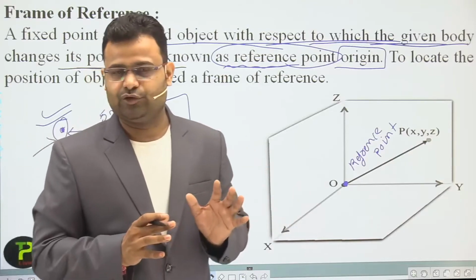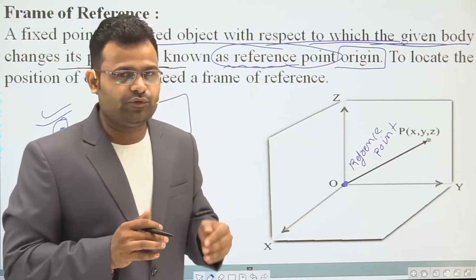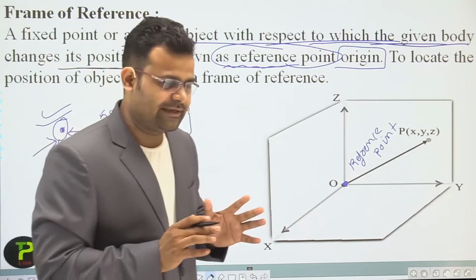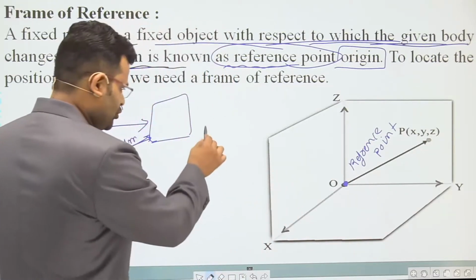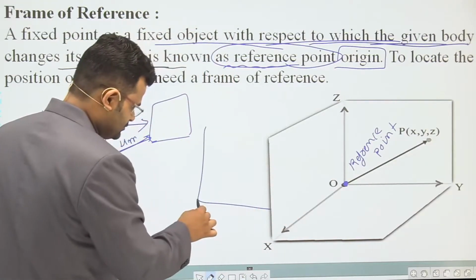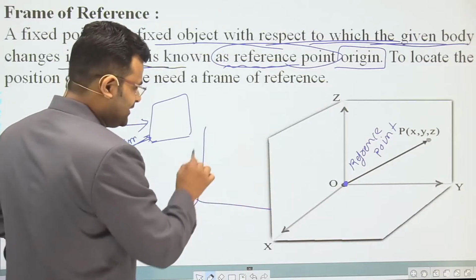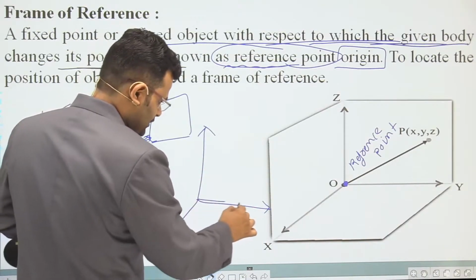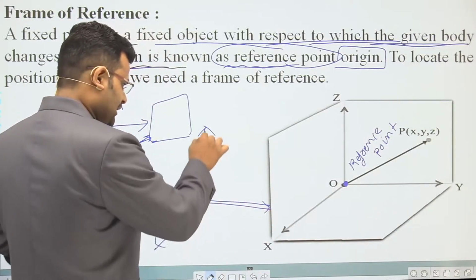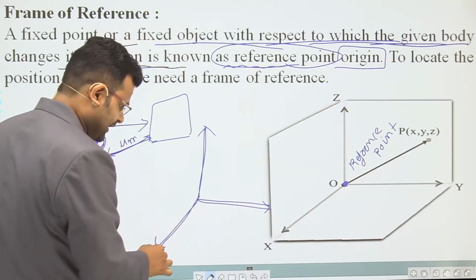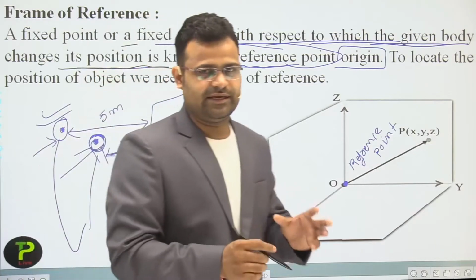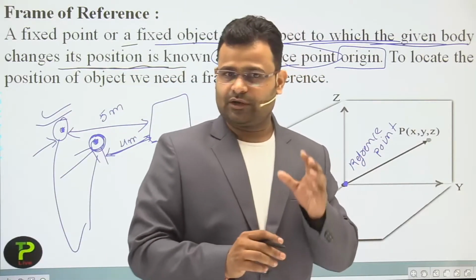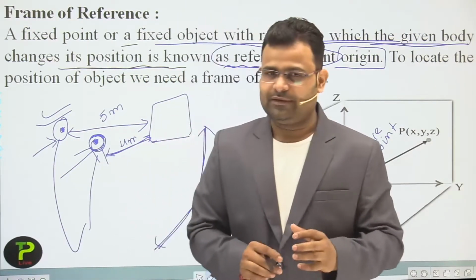If you are moving in one dimension, let's suppose that is the corner of our room, it has one dimension, another dimension, and another dimension. So we have 3 dimensions at the corner of our room.